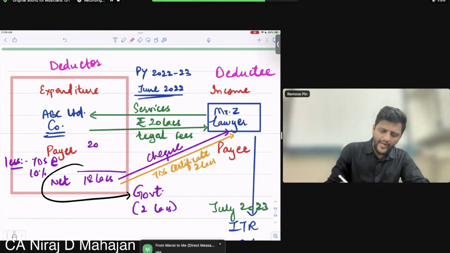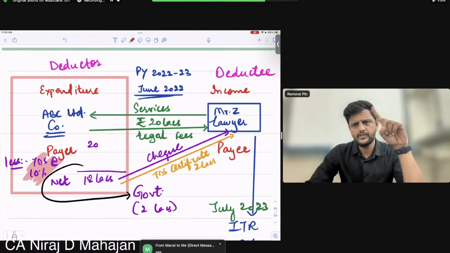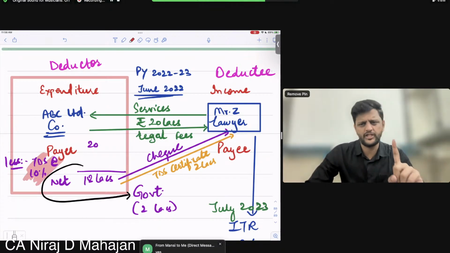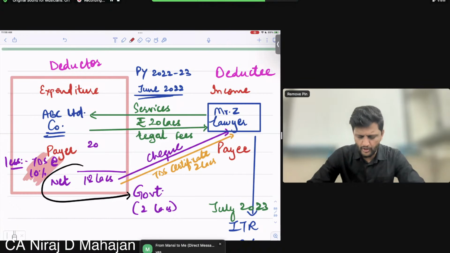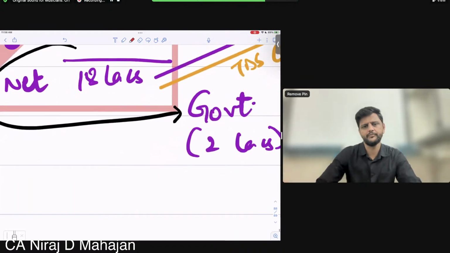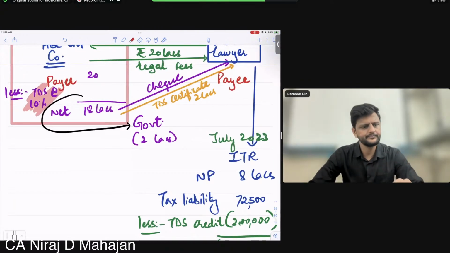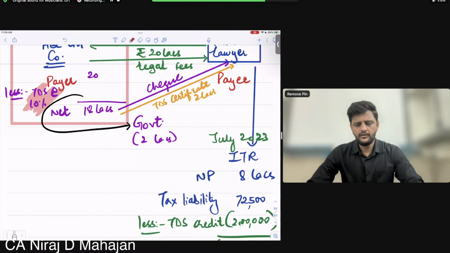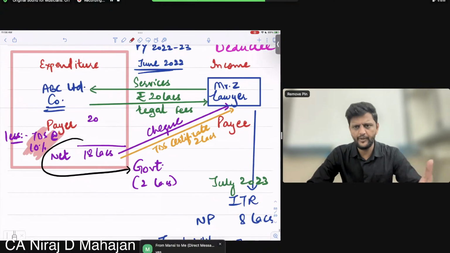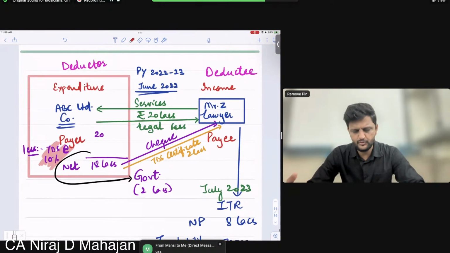Now, why is ABC required to deduct? Because as per law. So step number 1 is what? Deduction. And step number 2 is what, bacho? Paying to the government. Understood or no, everybody? Clear? Fine till here? However, now pay attention. Let me just come to that also.